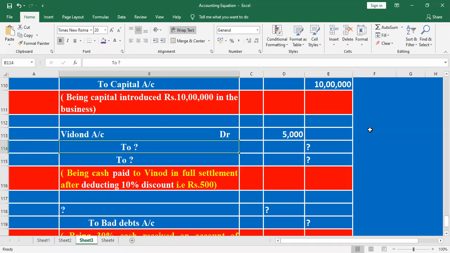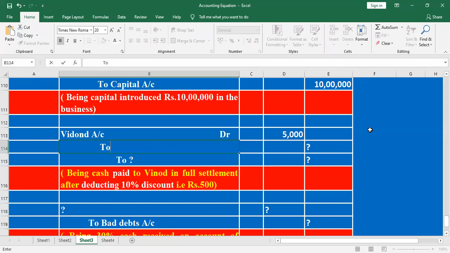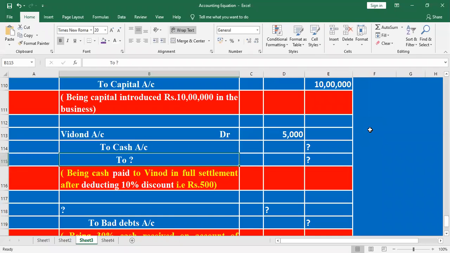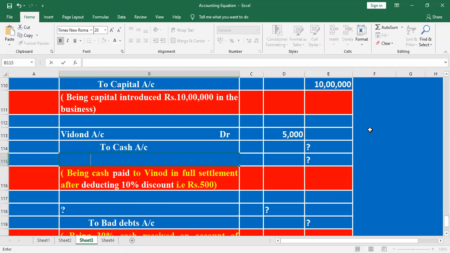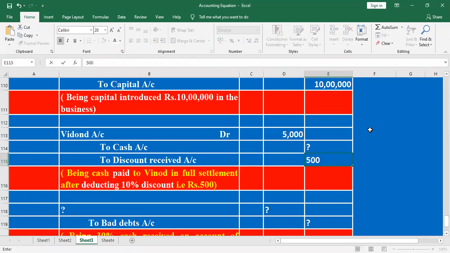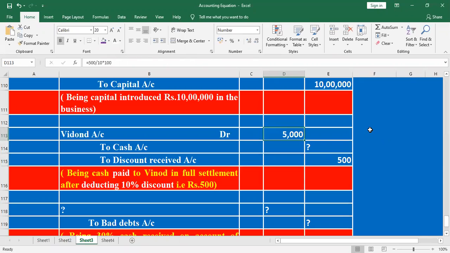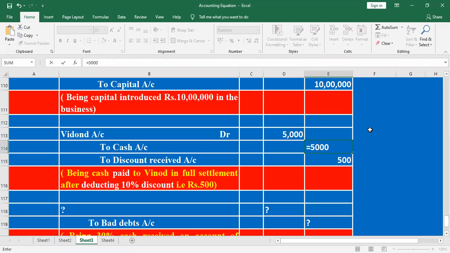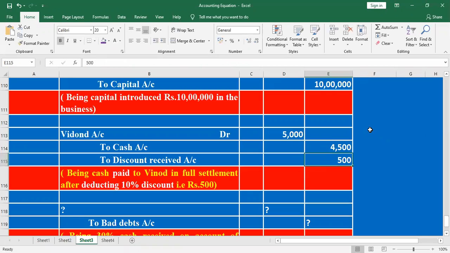Listen here, 5,000. Cash goes out, right? To cash account, credit. Then discount received. Received is a gain. That's why to discount received account credit. How do we mention the discount received? Already they have given discount received is 500. Total amount settled 5,000, discount received 500. Remaining value here is 5,000 minus 500, 4,500.